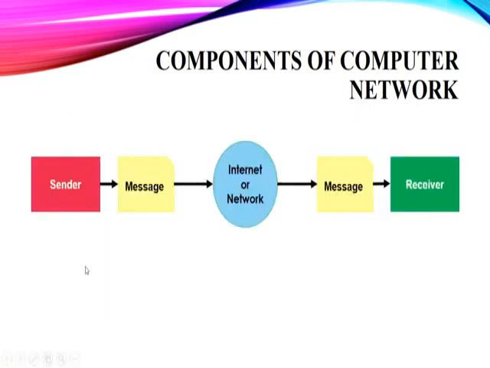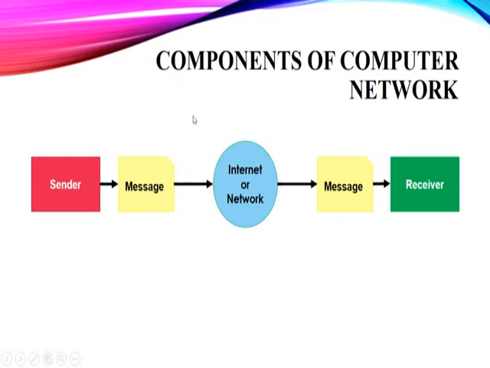This is a diagrammatic flow of these components of a computer network. Here we have the sender, the receiver, and the main message which we have to send. Suppose, being a sender, I have to send a piece of text to you. For sending that text, I will use a network or the internet. This internet or network and the connections I am using will play the role of a medium in between the sender and the receiver.